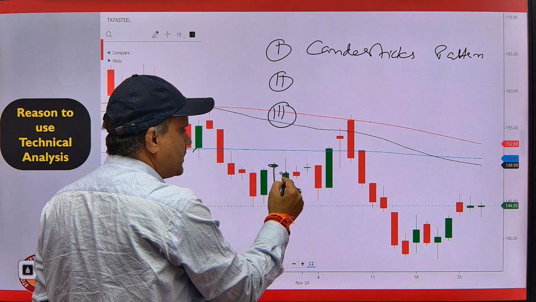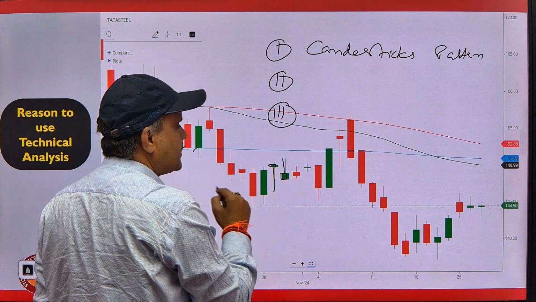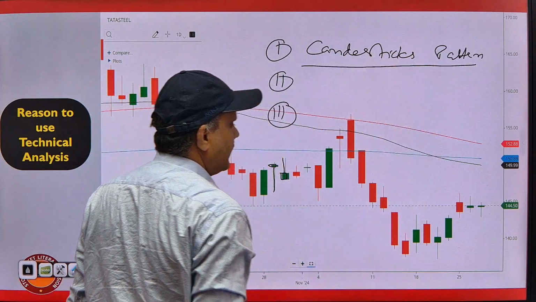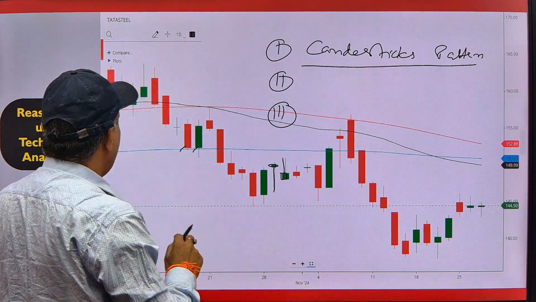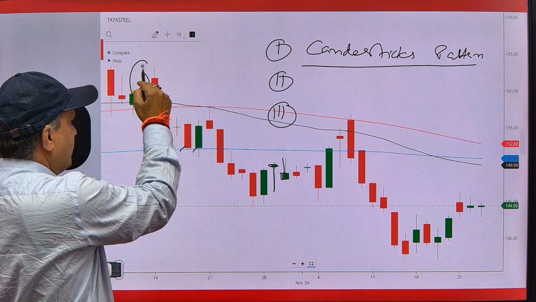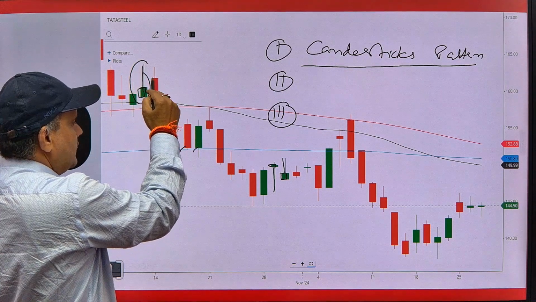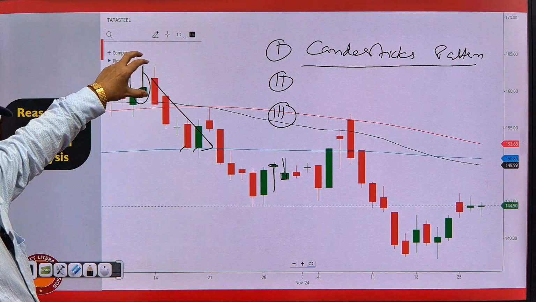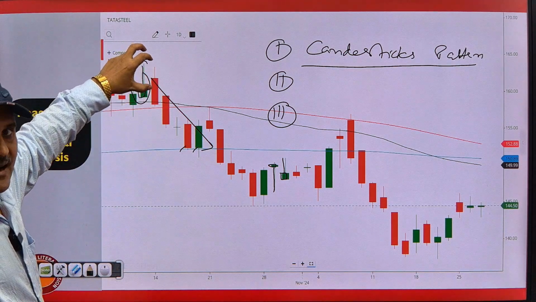Why this candle body is downside, wick is upside. So we should understand the candlestick pattern. Okay. So in a particular moment, if we see here, after formation of this candle, market came downside. That means this is called the shooting star candlestick pattern.